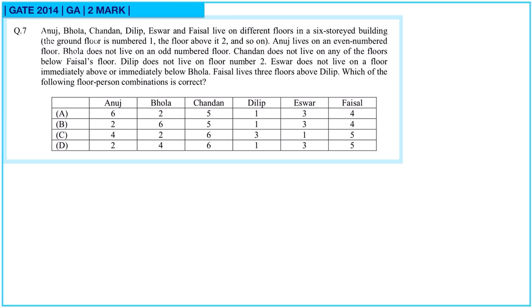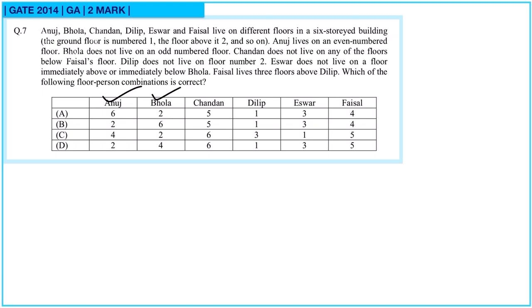Question 7. Anuj, Bhola, Chandan, Dilip, Ishwar and Faisal live on different floors in a 6-storey building. The ground floor is numbered 1, the floor above is 2 and so on. Anuj lives on an even numbered floor. So this is correct. Bhola does not live on an odd numbered floor.